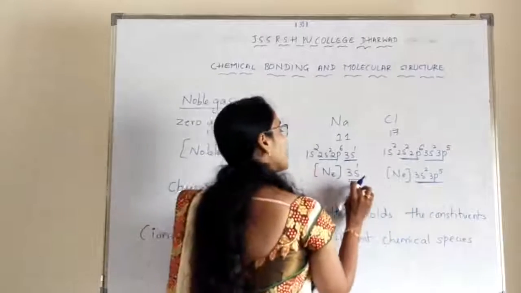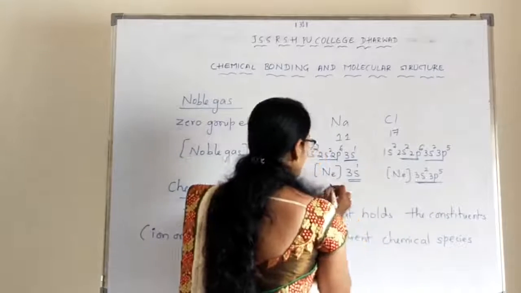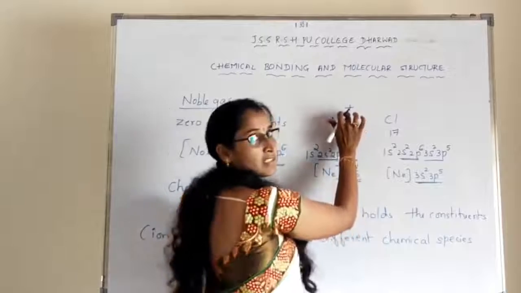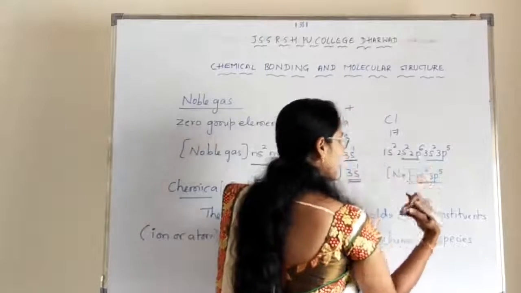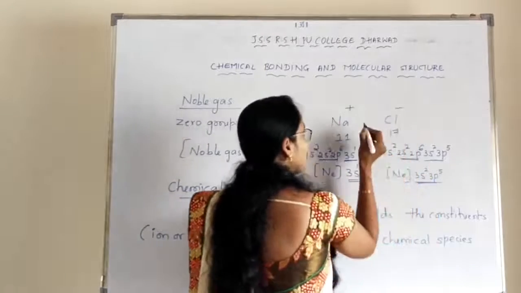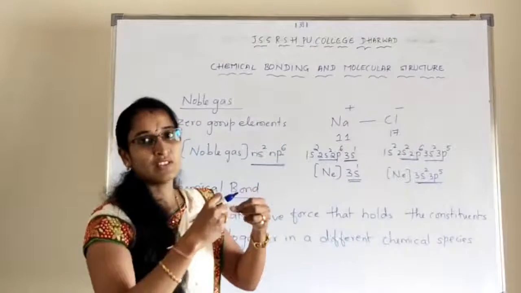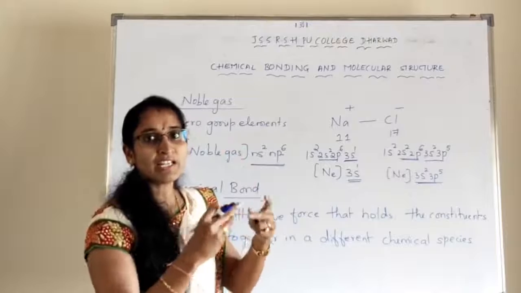So what happens here? When it gives 1 electron, what would be the charge here? That is loss of 1 electron, right? And this one accepted 1 electron, that is a gain of electrons. So for the formation of a bond, that attractive force, we call it chemical bonding.